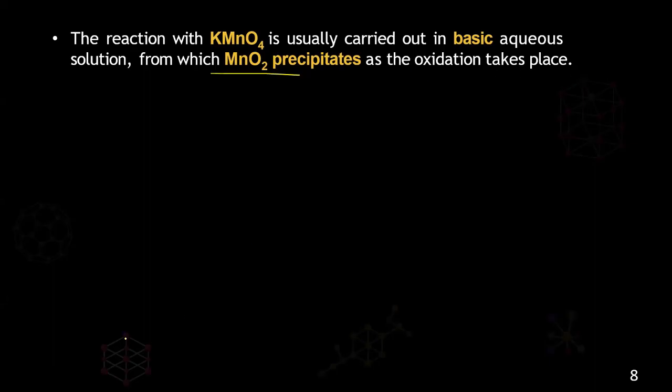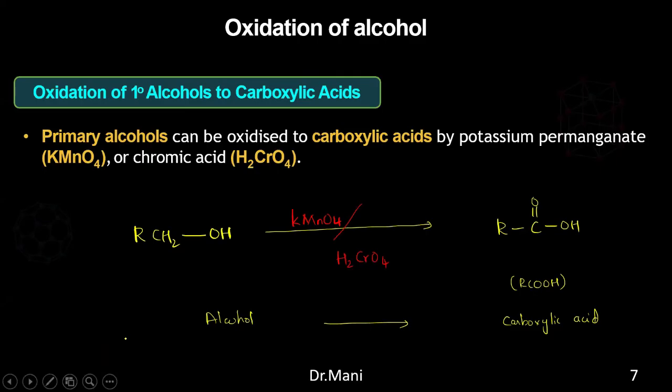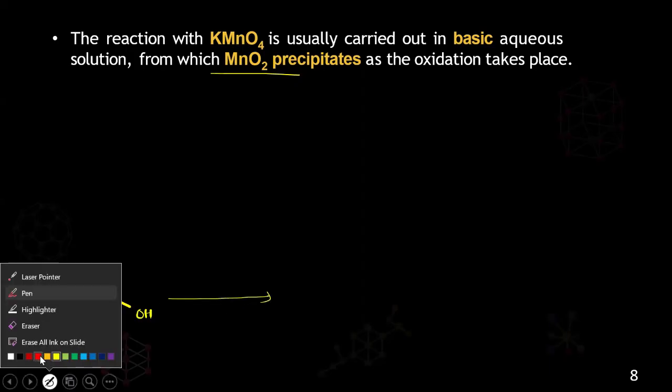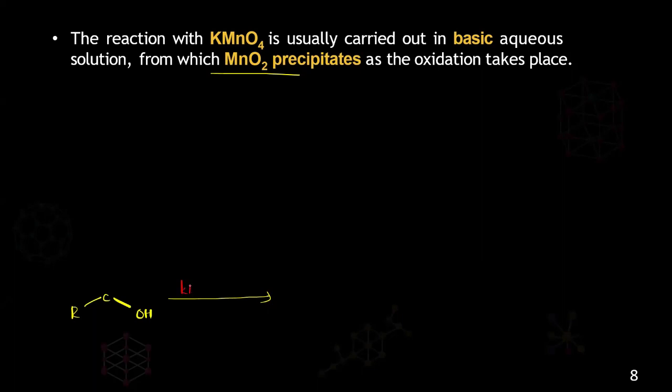Whatever this reaction is, I directly told you how the product is formed, but actually it will form an intermediate stage. Suppose you take this R carbon OH. This is an alcohol. So in presence of KMnO4, guys, please write with me. You take the water molecule. That's why it is said to be a basic aqueous solution. That means from the water molecule you are getting the hydroxyl groups, so that's why it is called basic.